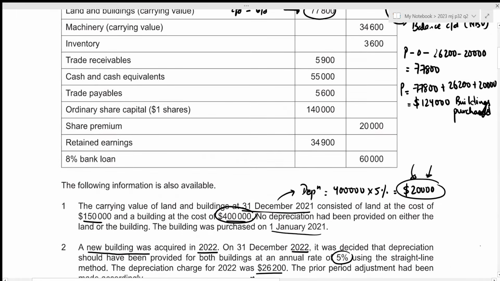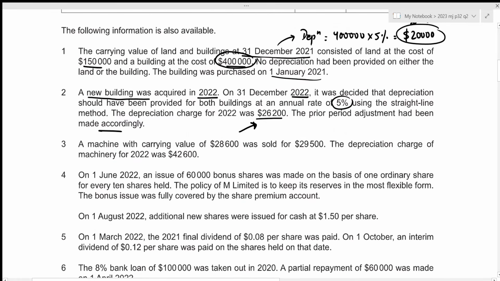All right. Now for the third one, a machine with carrying value of 28,600 was sold for 29,500. So we can clearly see that the disposal value is greater than the carrying value. So there is a profit on disposal. That is just going to be the difference amount. So that's 29,500 minus 28,600, which results in the value of 900. And we're also told that the depreciation charge of machinery for 2022 was 42,600.